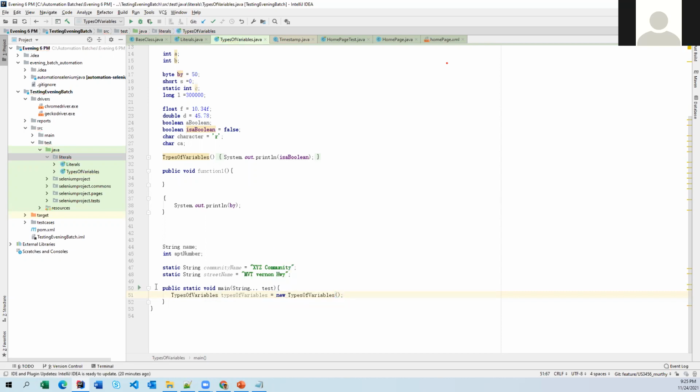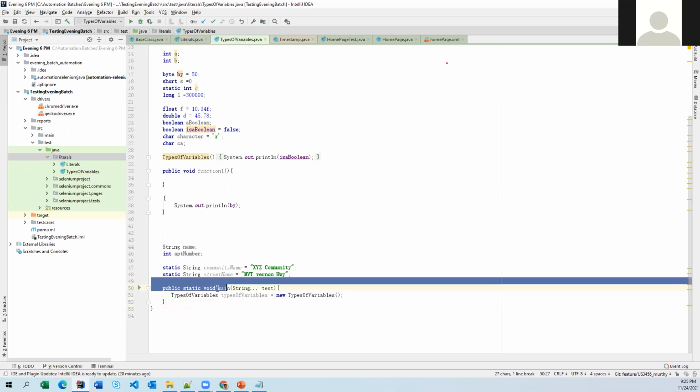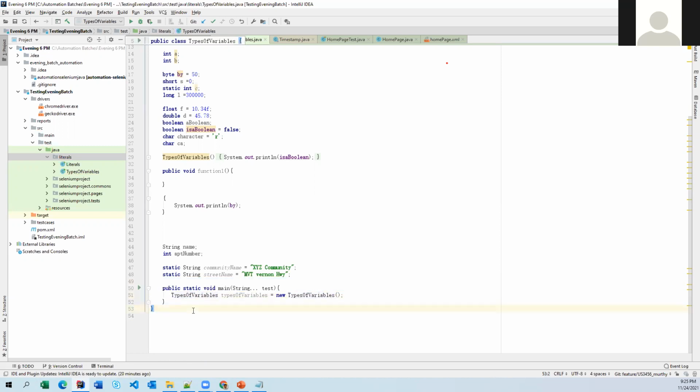This is the big concept that we are going to discuss over about 4 to 5 sessions, only creating an object, as part of the OOPS concept. This is one of the biggest concepts, and if you understand it, Selenium is going to be very, very easy. But for now, don't worry about this one.